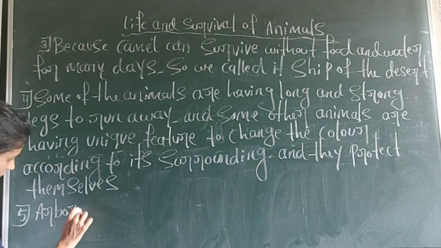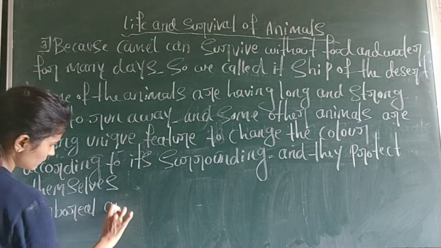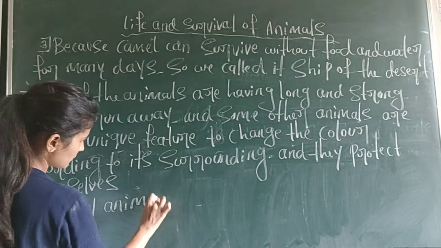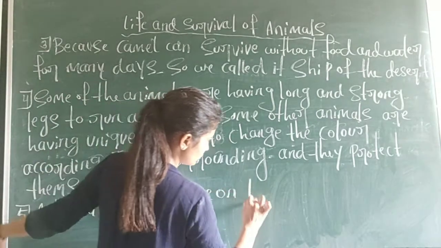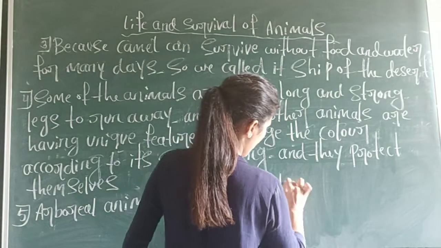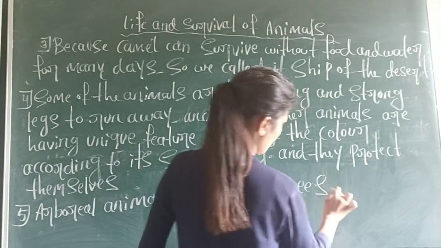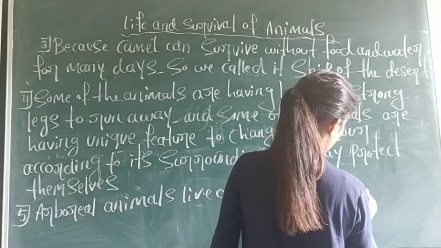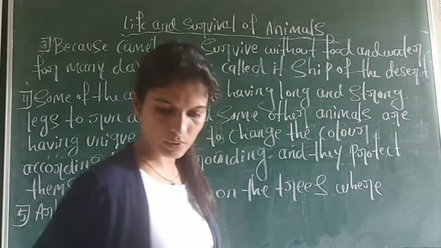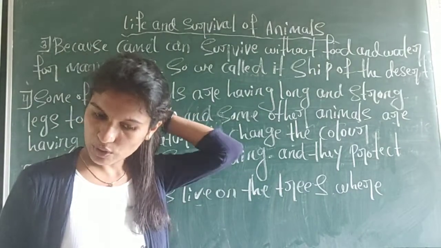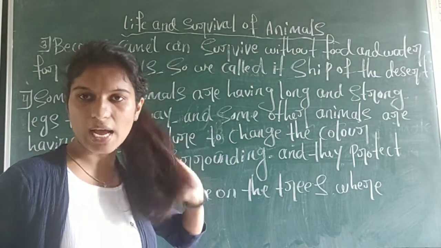Arboreal animals live on the trees. And aerial animals? They fly.